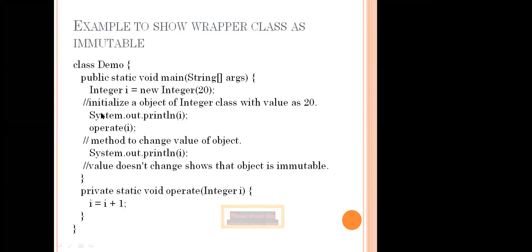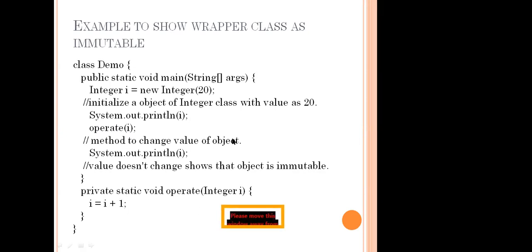First I am going to print System.out.println 20, as usual 20 is printed. After that, in the class itself, I am going to use one method, that is the operate method. So I am going to pass the I value, the 20, to this operate method. Where is the definition of operate? See here, private static void operate of Integer I. So this I, the 20, is going to come to here. Then here we have the definition of the method, I equal to I plus 1. What is the value of I now? 20 plus 1, that is 21.